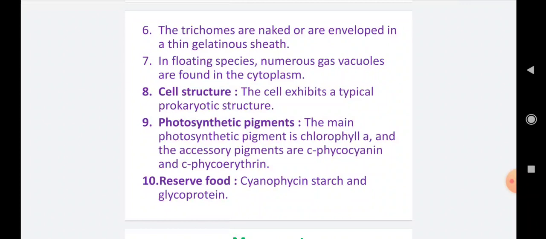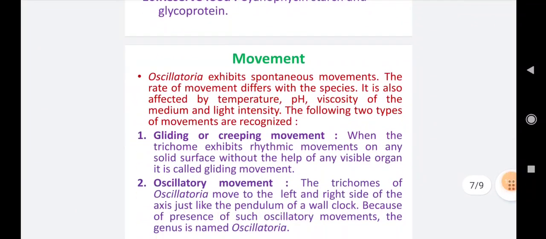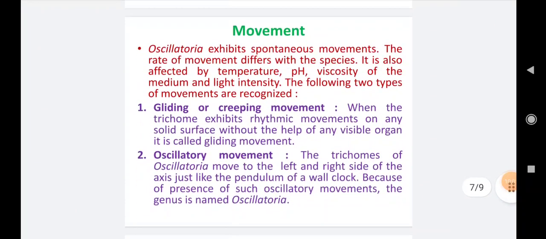Then reserve or stored food: cyanophycine starch and glycoprotein, these are the reserve food present in the cells of the oscillatoria. Okay.